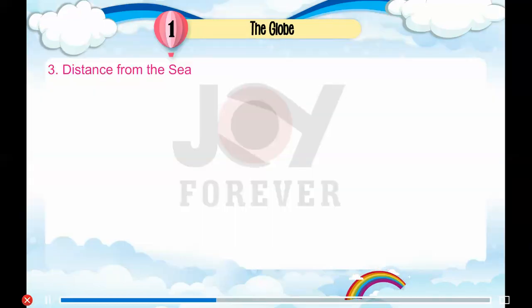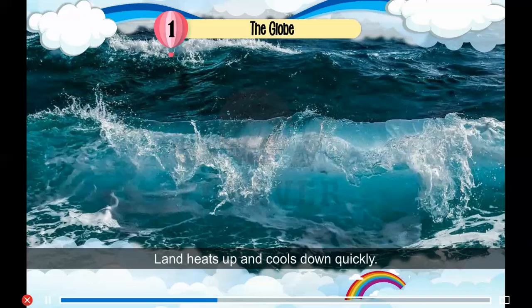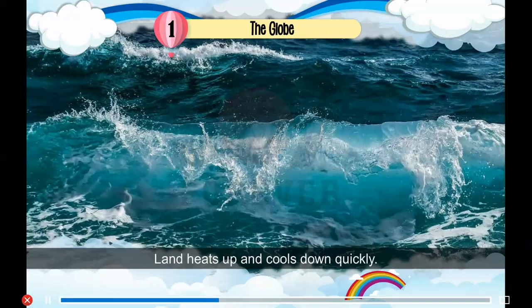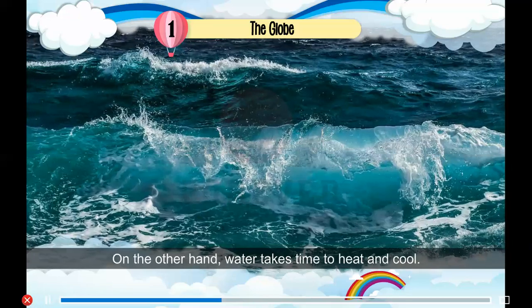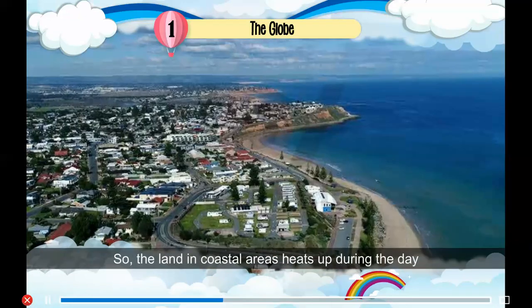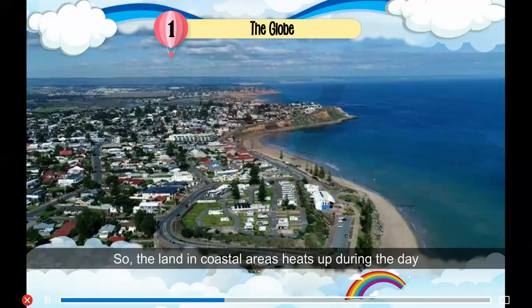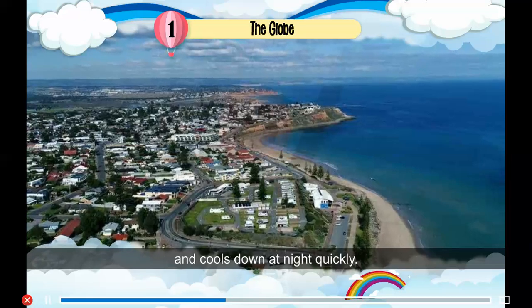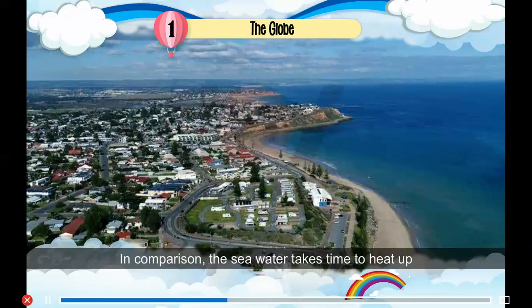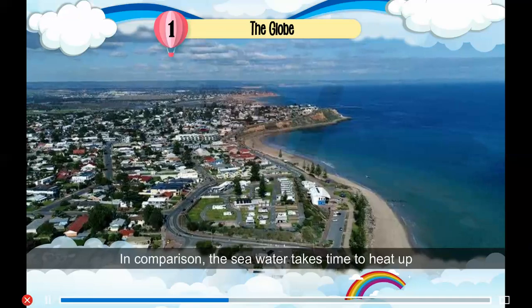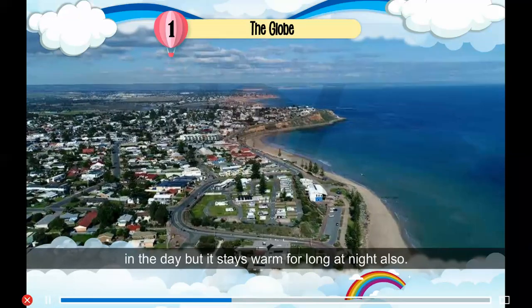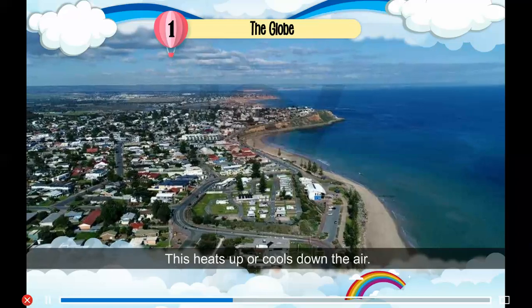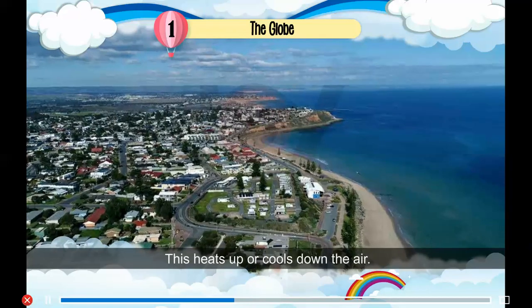3. Distance from the sea. Land heats up and cools down quickly. On the other hand, water takes time to heat and cool. So the land in coastal areas heats up during the day and cools down at night quickly. In comparison, the sea water takes time to heat up in the day, but it stays warm for long at night also. This heats up or cools down the air.